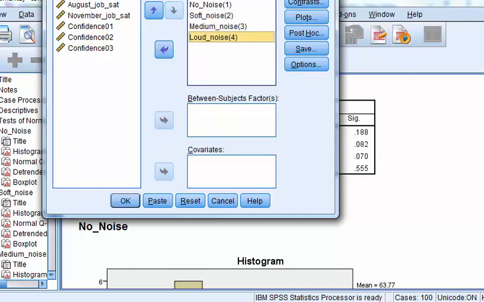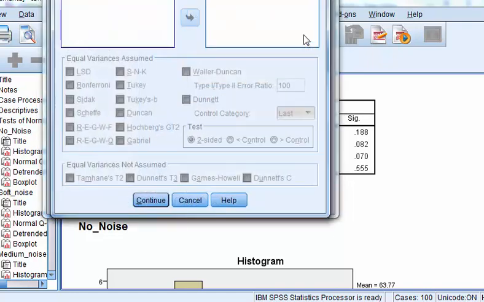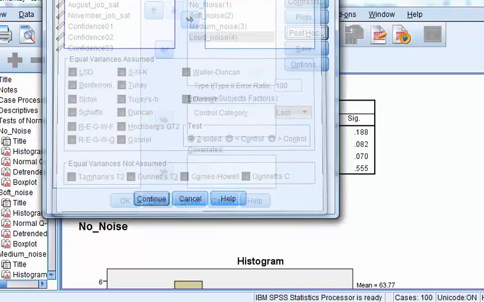And then what are we going to check? We could do a post hoc, no, there's a trick to that. I'll show you how to do that in a second.